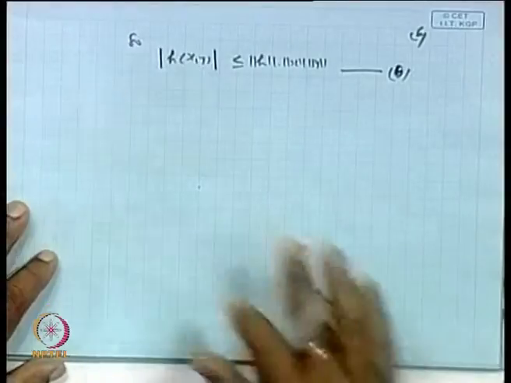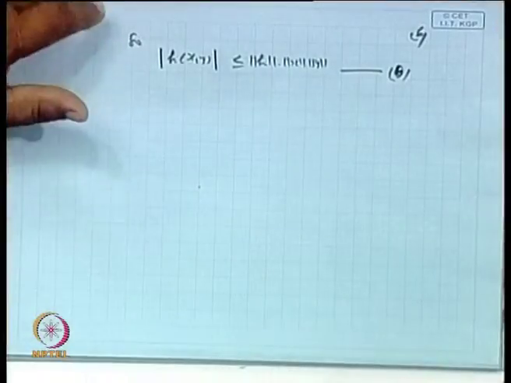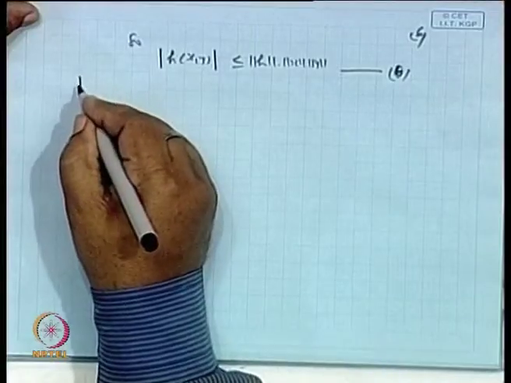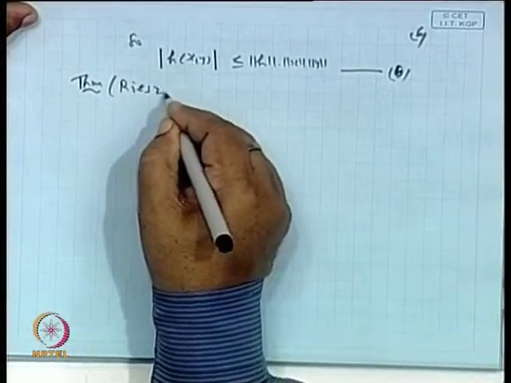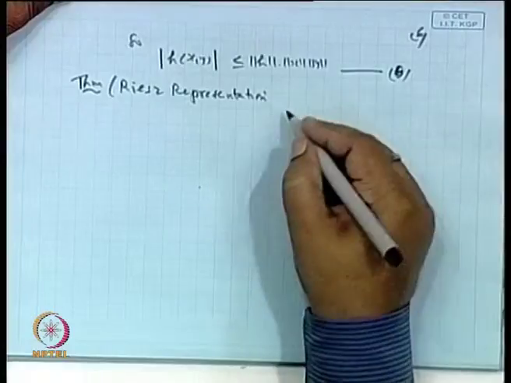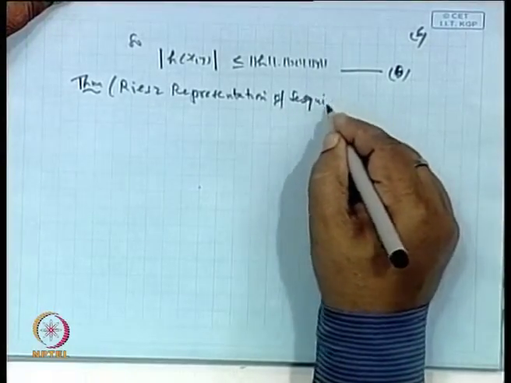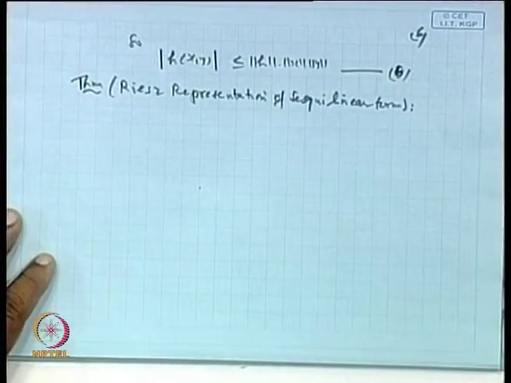Now, Riesz has also given the representation of this sesquilinear form, just like he has given the bounded linear functional representation in the form of an inner product. Similarly, he has also given another result which shows how this bounded sesquilinear form behaves over Hilbert spaces. So, again we have the theorem, the Riesz representation of sesquilinear form. What does this say?